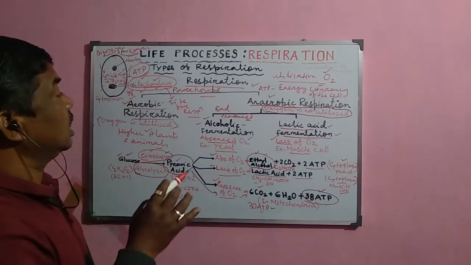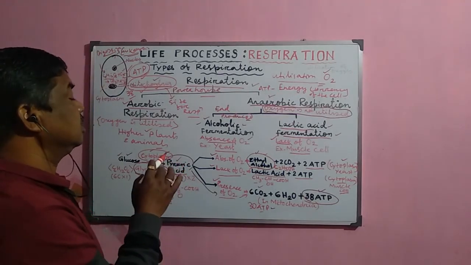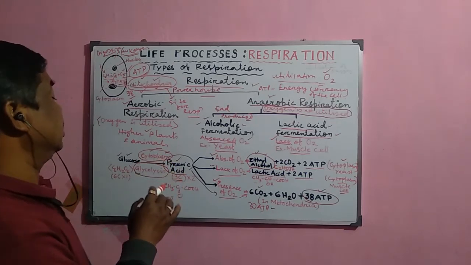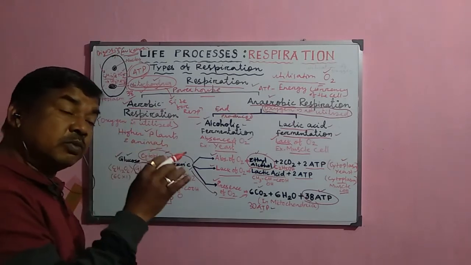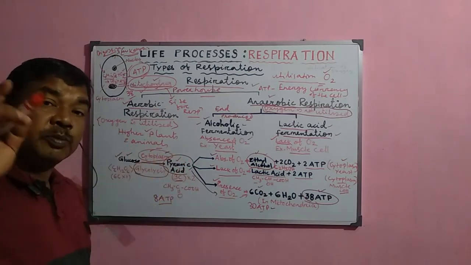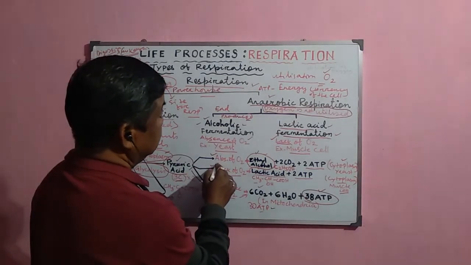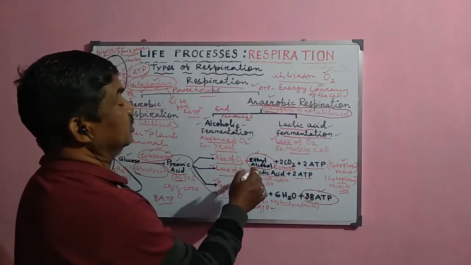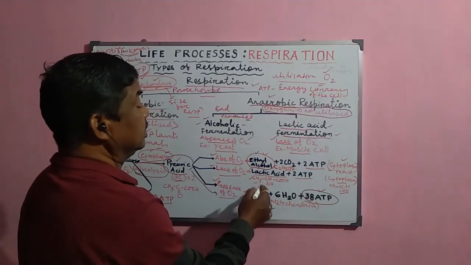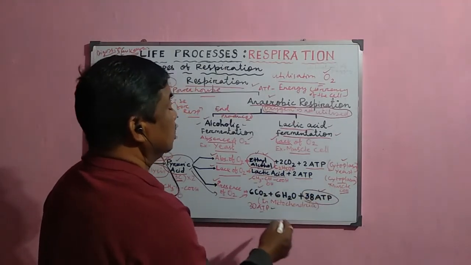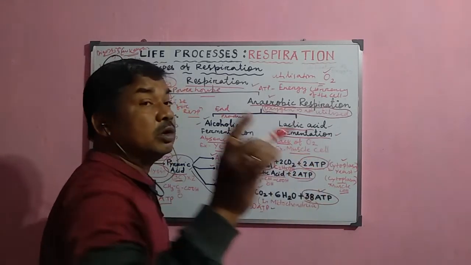But in your class 10, actually these pathways are not given and you need not study all these things, but we only explain here how the glucose molecule is broken down into pyruvic acid in the cytoplasm, and that process is called glycolysis. And after that, in case of anaerobic respiration, they produce ethyl alcohol as in case of yeast, and they produce lactic acid as in case of muscle cells, and only 2 ATP molecules are produced from 1 molecule of glucose.